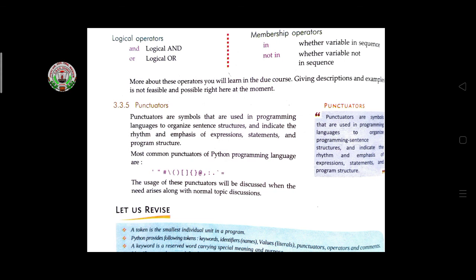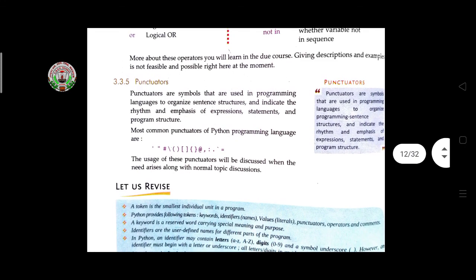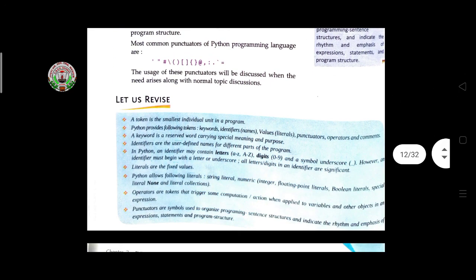Then come to the punctuators. Punctuators are symbols used in a programming language to organize sentence structure and indicate the rhythm and emphasis of expressions, statements, and program structure. The most common punctuators are here: single quote, double quote, hash, backslash, brackets, curly brackets, at the rate. These different punctuators will be discussed when the need arises along with the normal topic discussion, and they are used for writing the programming language.